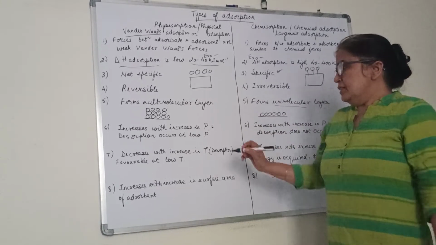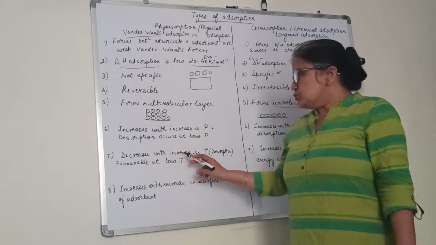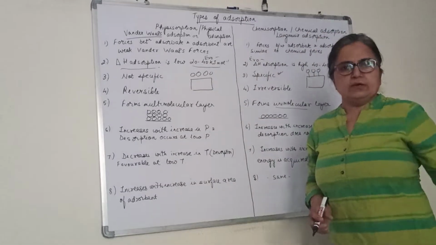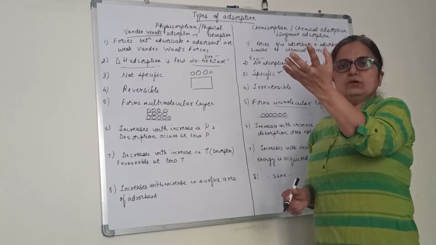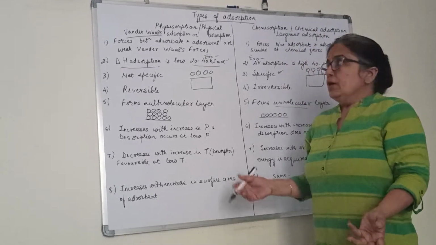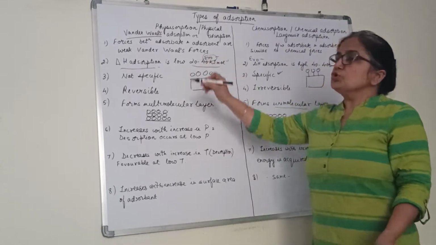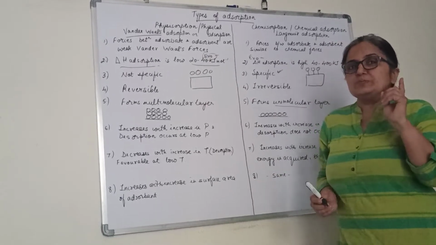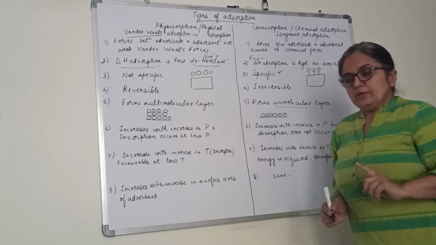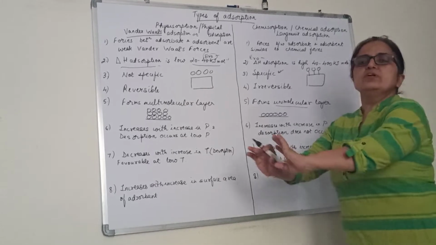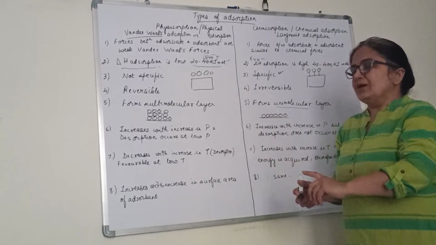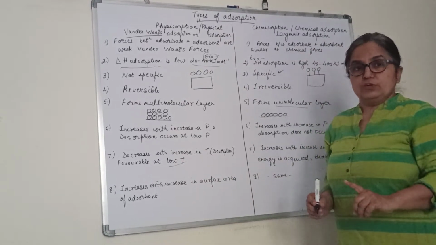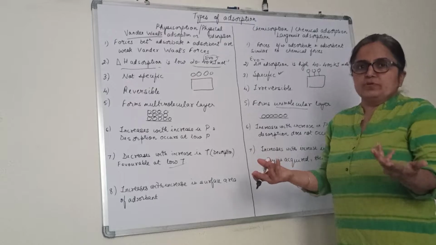Clear, children? Next one. Physisorption decreases with the increase in temperature, because we know the forces are very weak. You increase the temperature, desorption will occur. Why? We also know it is an exothermic process. According to Le Chatelier's principle, which we have studied, the forward reaction for an exothermic process will occur only at low temperature. So this is favorable only at low temperature. You increase the temperature, desorption will occur.